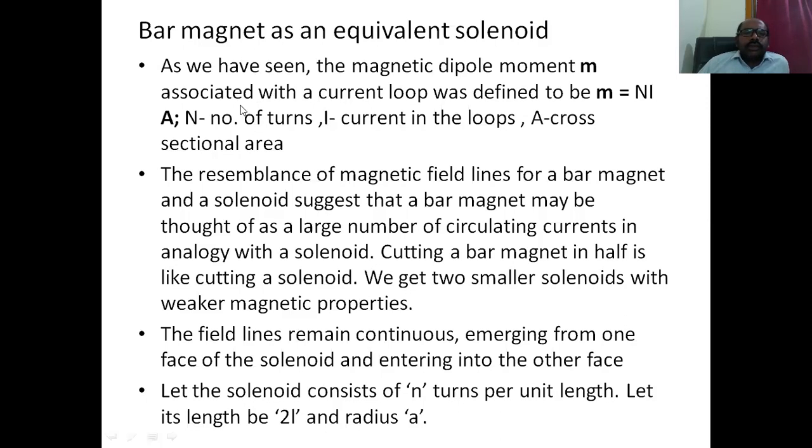The magnetic dipole moment associated with a current loop was I into A. So if there are n turns in a solenoid, the total current is n into I, and the moment is n I A. A is the cross-sectional area of the solenoid. The resemblance of magnetic field lines for a bar magnet and a solenoid suggests that a bar magnet may be thought of as a large number of circulating currents in analogy with a solenoid.